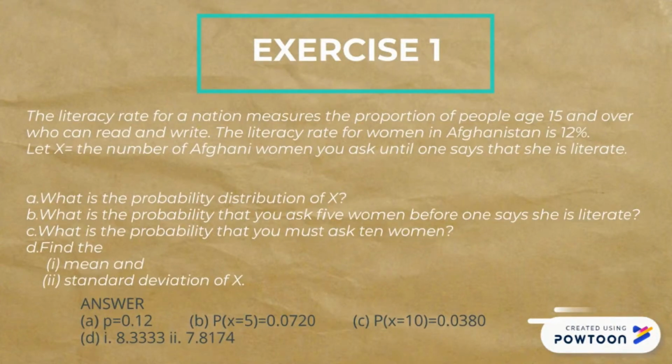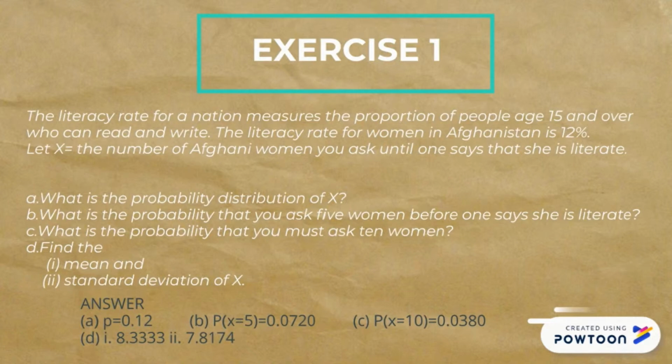Exercise 1. The literacy rate for a nation measures the proportion of people aged 15 and over who can read and write. The literacy rate for women in Afghanistan is 12%. Let X equal the number of Afghani women you ask until one says that she is literate. Distribution of X: the answer is p equals 0.12. What is the probability that you ask 5 women before one says she is literate?